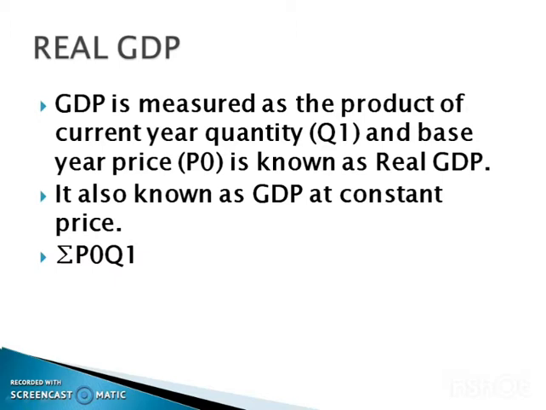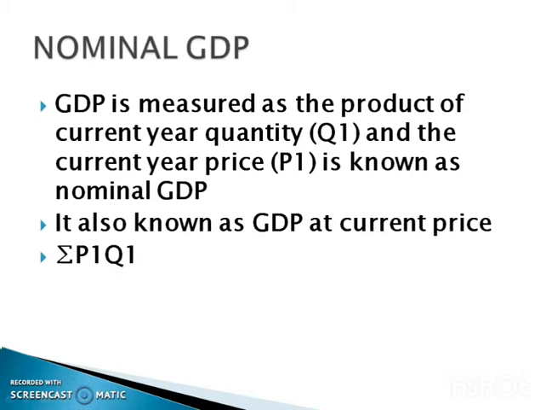Okay. Then the next one is nominal GDP. Nominal GDP is measured as the product of current year quantity Q1 and current year price P1. Okay, current year quantity and current year price. So it is also known as GDP at current prices. It is indicated by sigma P1 Q1. So this is the nominal GDP.